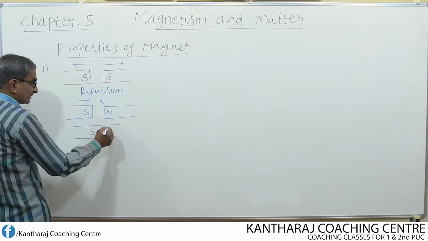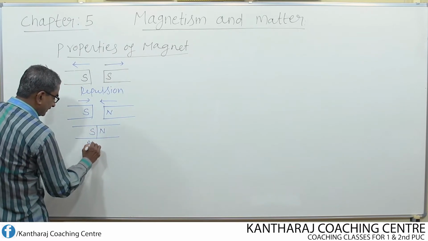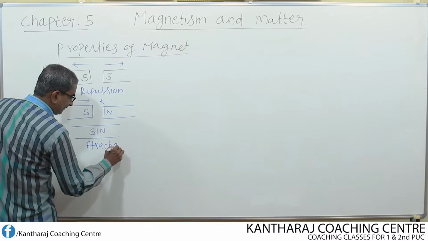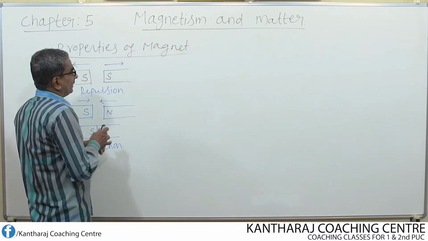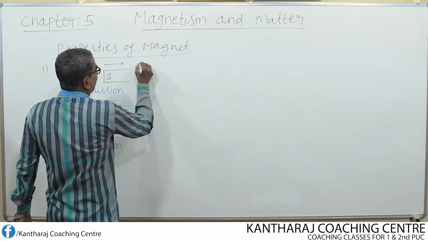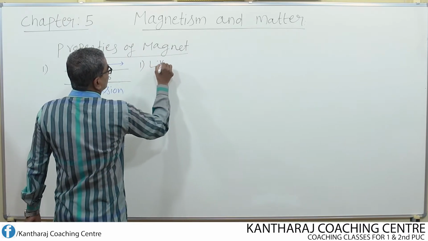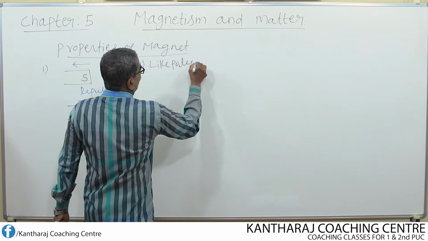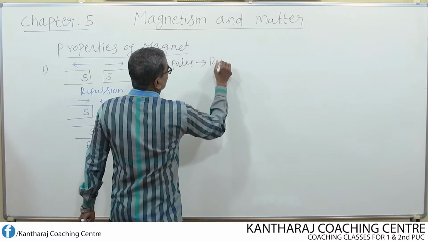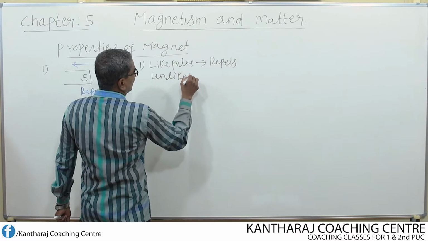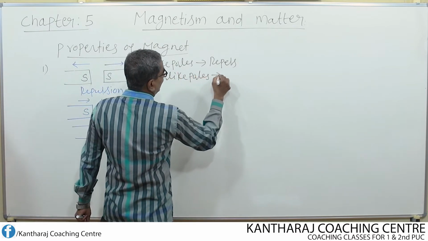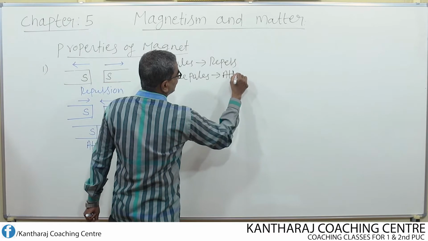So this is nothing but the basic property of the magnet. So let us write that in a simple way. So like poles always repel, whereas unlike poles always attract each other.